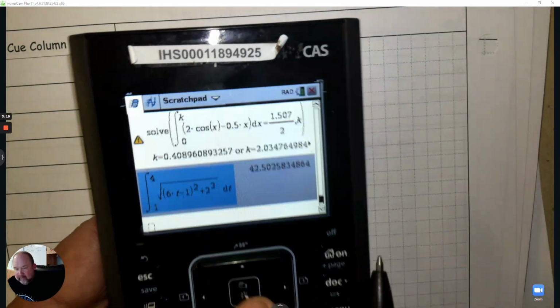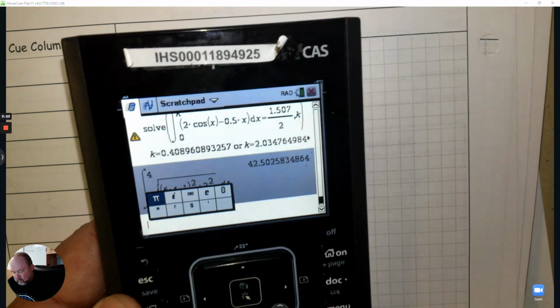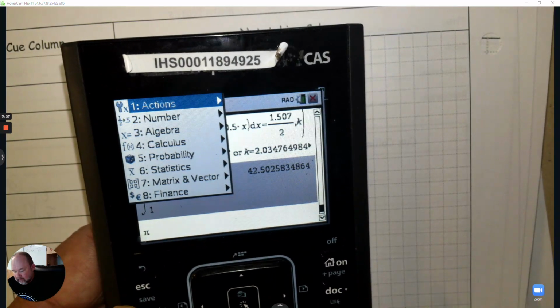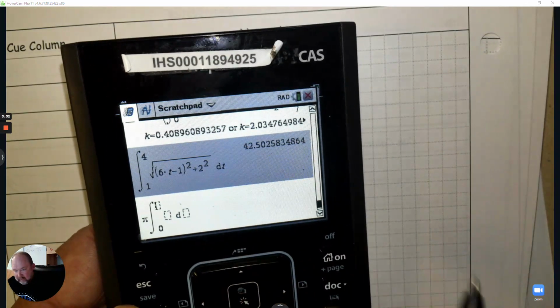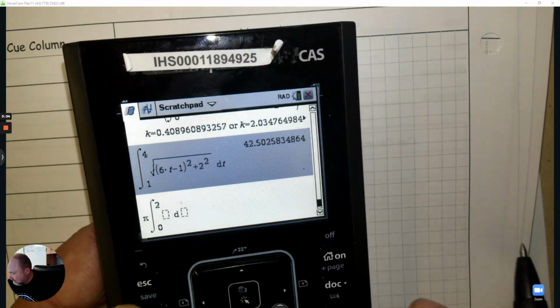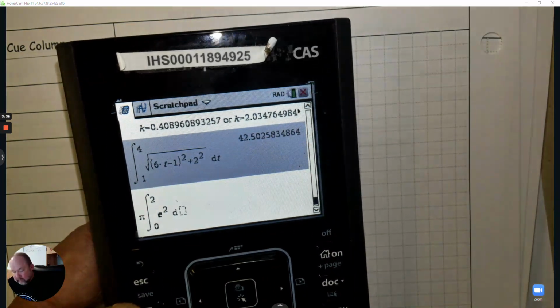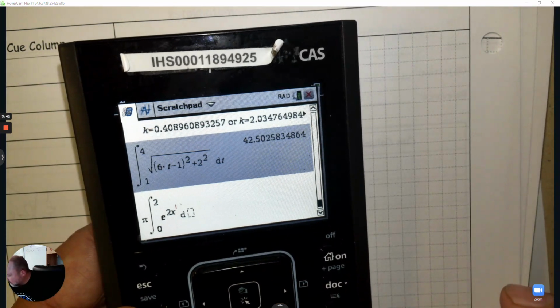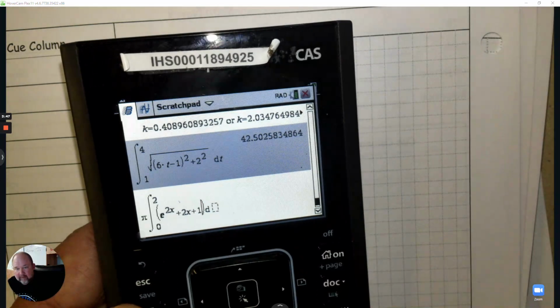So with your calculator, this is pi, and then integrate. So menu calculus integrate. And we're going to integrate from 0 to 2, and then you would type it in. So that's e to the 2x plus 2x plus 1, and that's it.